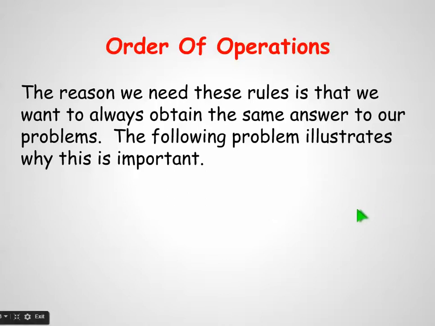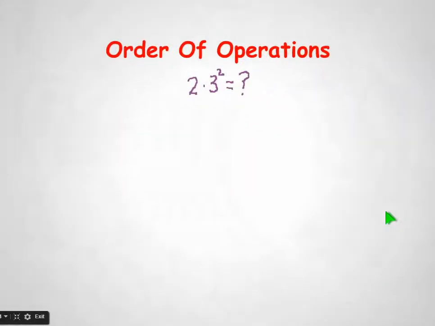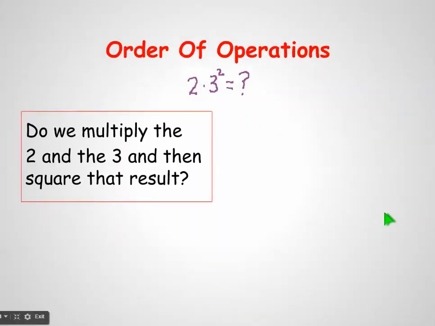So I have a short, simple little problem here that illustrates why this is important. Looking at this equation, 2 times 3 squared, if I read from left to right, 2 times 3 squared equals, what does it equal? Do we multiply the 2 times the 3 first and then square that answer?